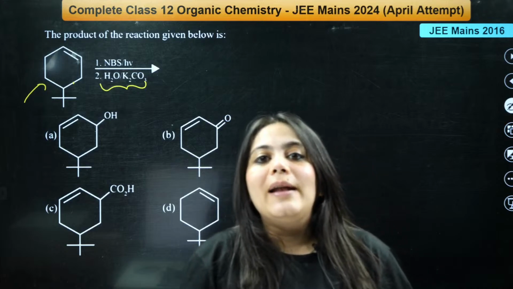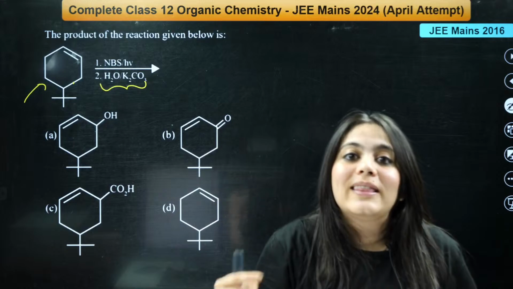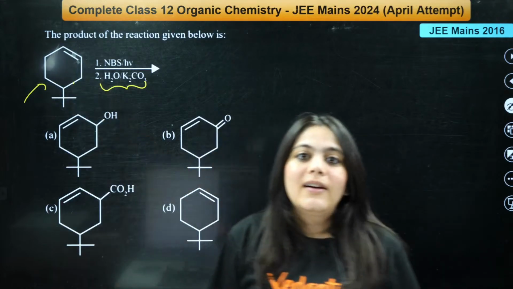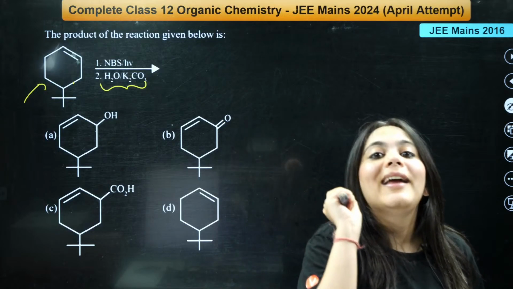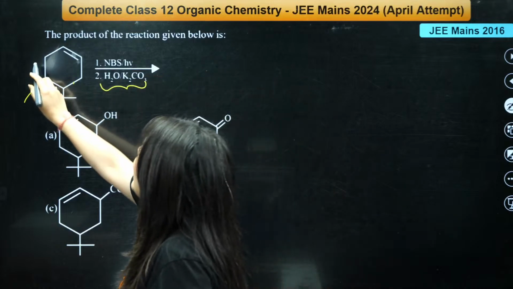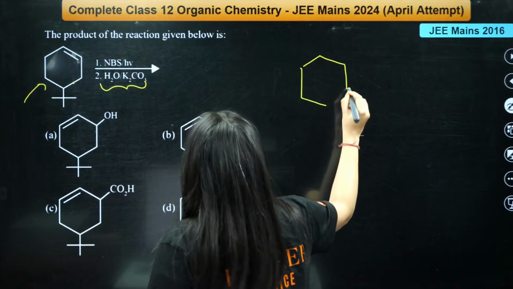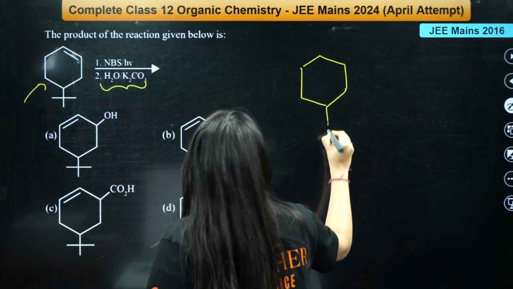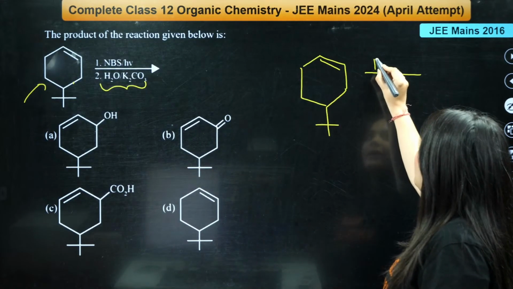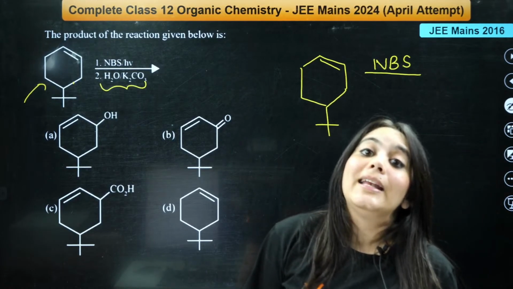What is the property of N-bromosuccinimide? That it adds bromine on the allylic position. Remember this thing? This is an alkene over here. So, on the allylic position, bromine will be added, isn't it? So, what kind of allylic position does this molecule have? I'm again drawing this molecule over here. This kind of molecule is given to you. Here is the alkene, right? NBS adds bromine on the allylic position.